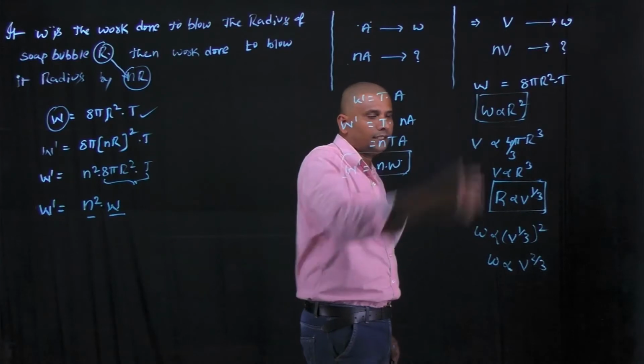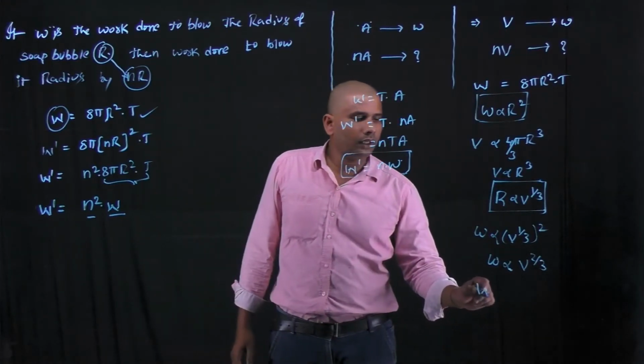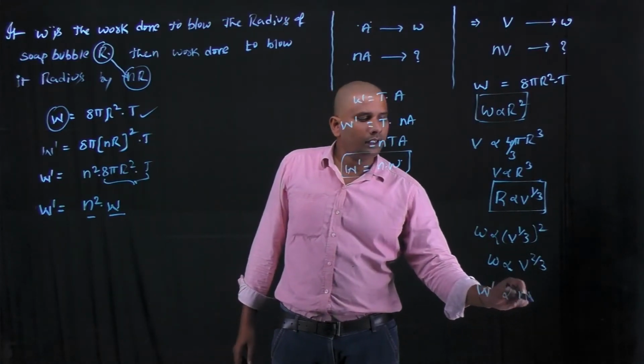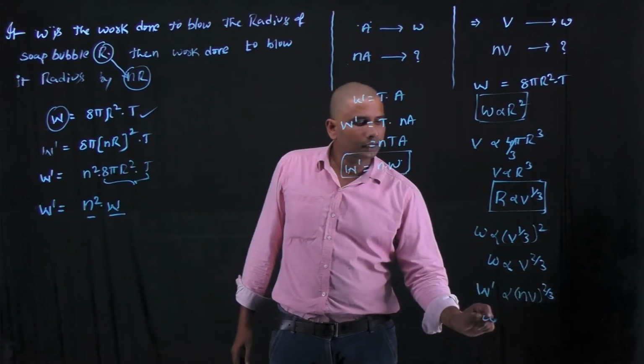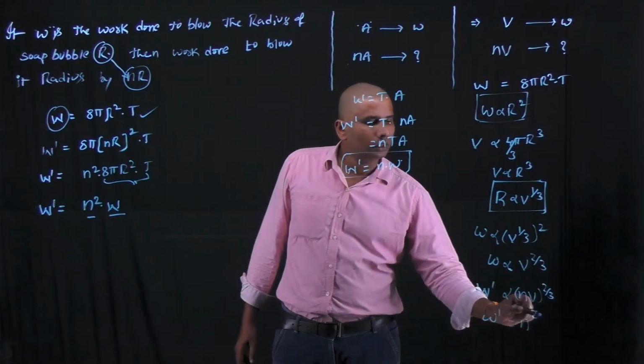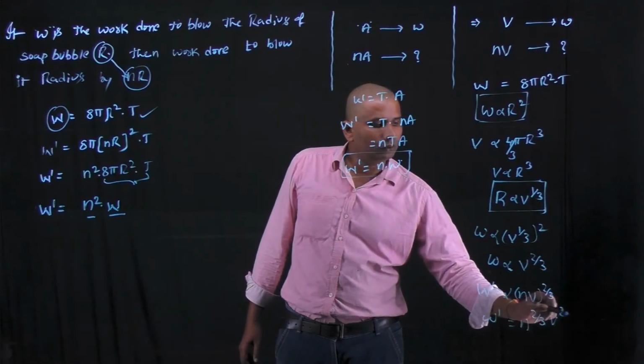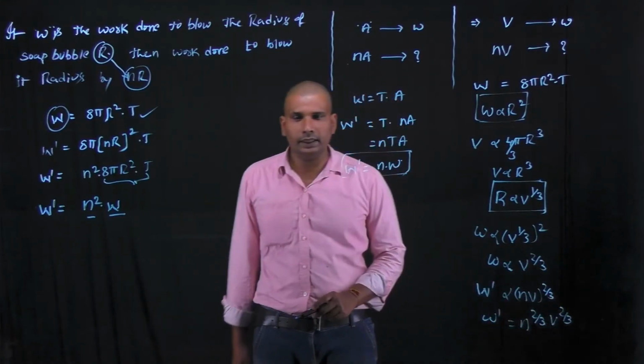If the volume is nV, then the final work done is (nV) whole power 2 by 3. It means W dash equals n power 2 by 3 into V power 2 by 3.